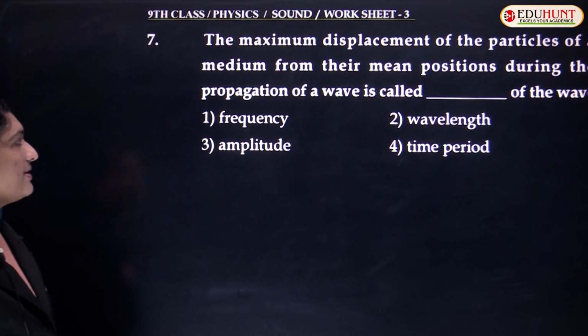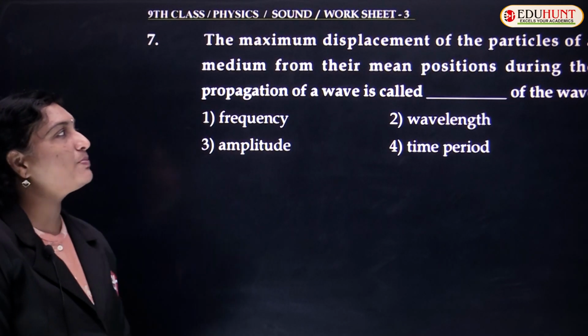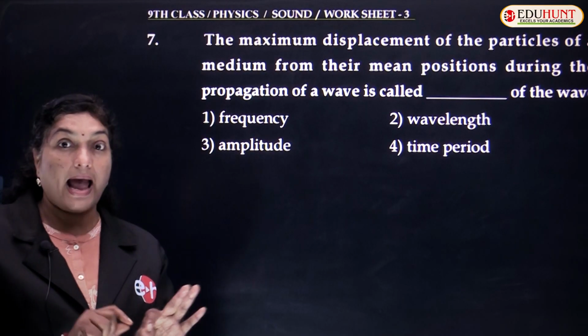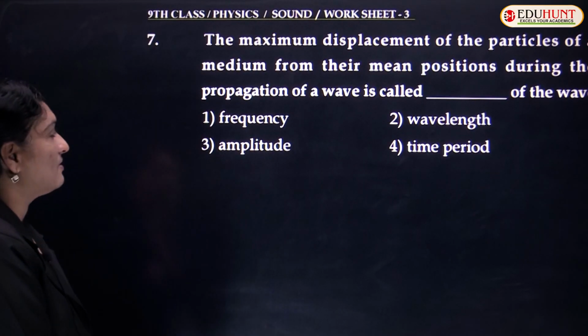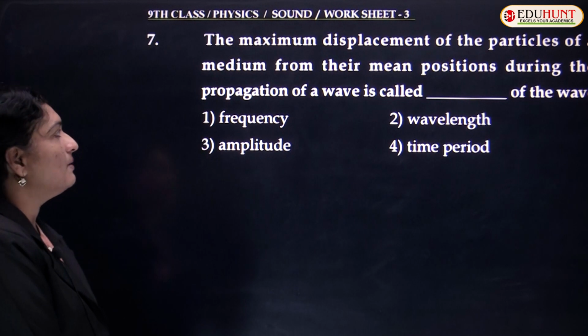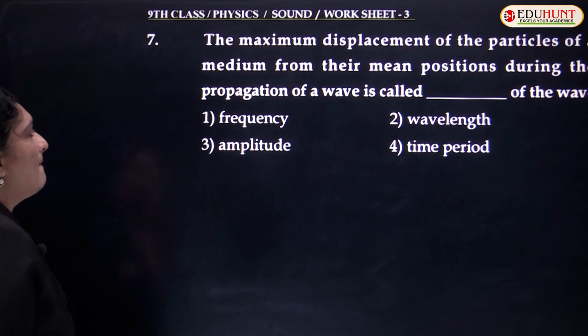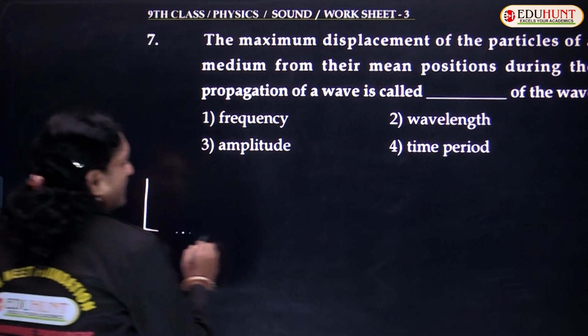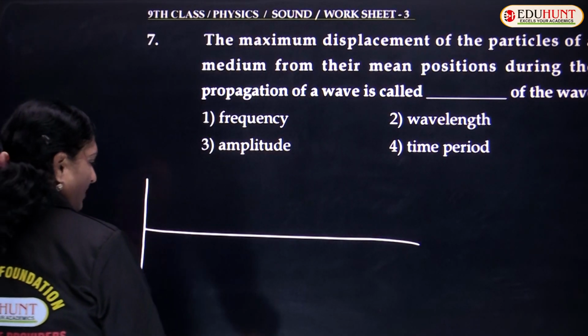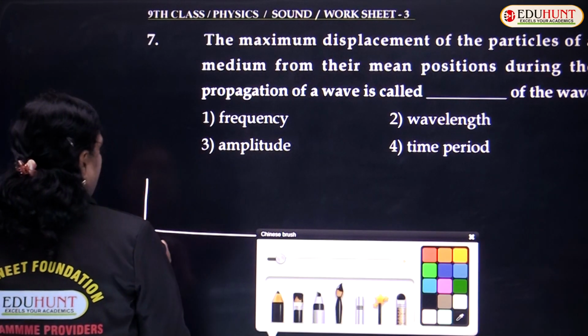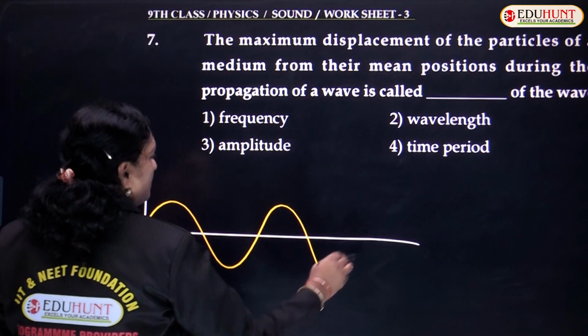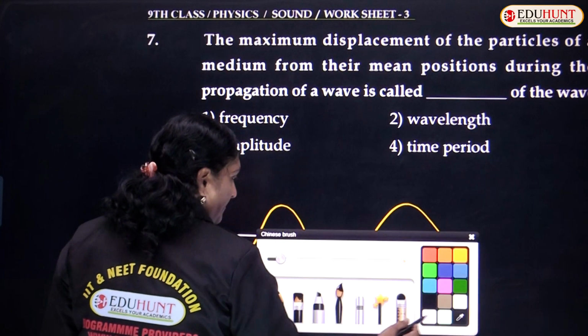Moving ahead with the seventh question, children, the maximum displacement of the particles of a medium from their mean position during the propagation of a wave. Look at the wave, children. So here I am plotting a wave something like this.